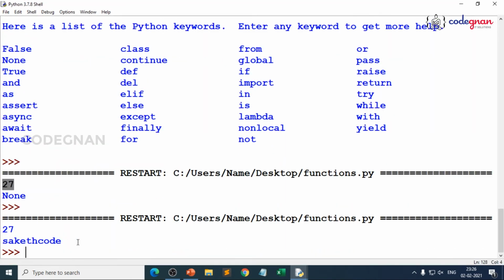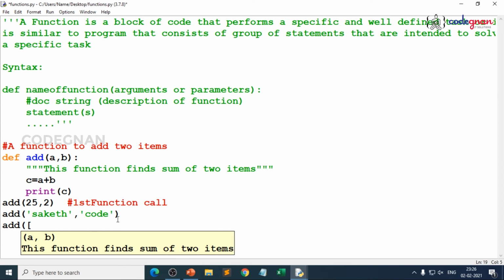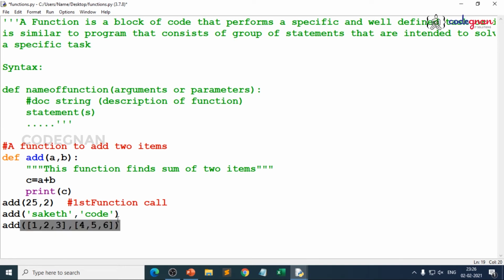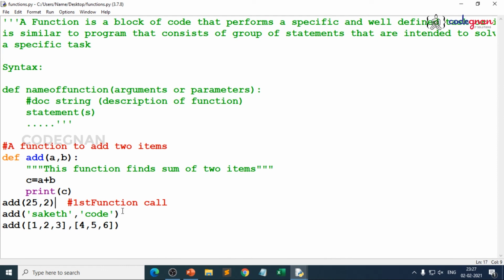Saket plus code is Saket code, because you are using two strings. What not? You can give add of. What if you give two lists, 1, 2, 3 and 4, 5, 6? See, we are just using reusability. You are using the same function multiple times. See, 1, 2, 3, 4, 5, 6. For two numbers, you are adding; for two strings, concatenation. This is the second function call and this is the third function call. You see, it's very simple.